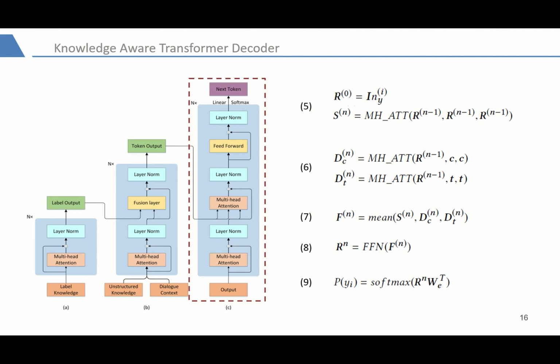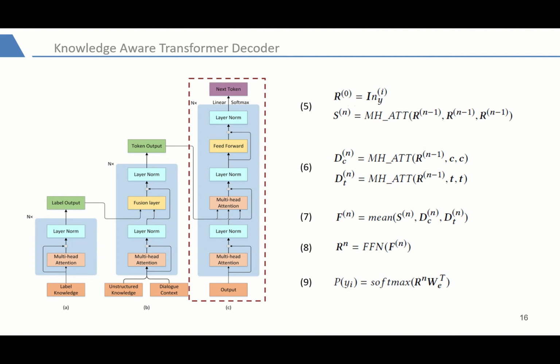As shown in equation 5, the first step is using a multi-head self-attention layer to learn the internal structure of the generated sentence. As shown in equations 6 and 7, the second step is using a multi-head context attention and a multi-head knowledge attention to guide the following conversation within the scope of the given context and knowledge.